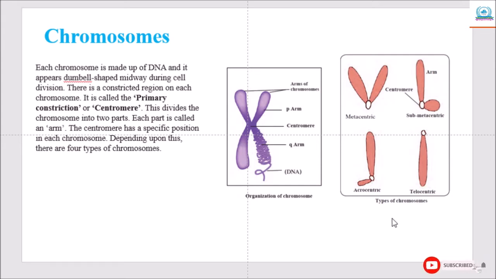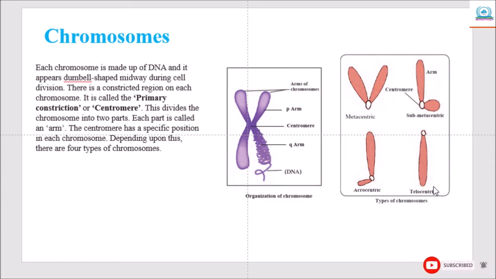Then the third one is the acrocentric chromosome. The centromere is near one end of the chromosome, which therefore looks like the English letter J. One arm is much smaller than the other. And the fourth one is the telocentric. The centromere is right at the end of the chromosome, making the chromosome look like the English letter I. This chromosome consists of only one arm.